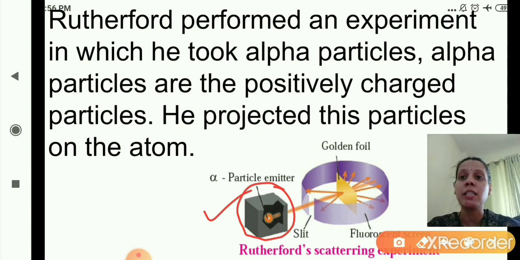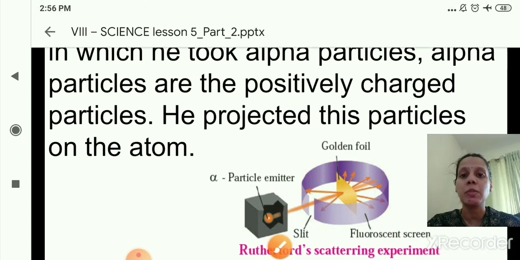Alpha particles are positively charged particles. This gold foil which you can see here is the atom. So this is the alpha particles, this is the gold foil, and this is the fluorescent screen. Now we'll start with the experiment. We'll see the procedure.